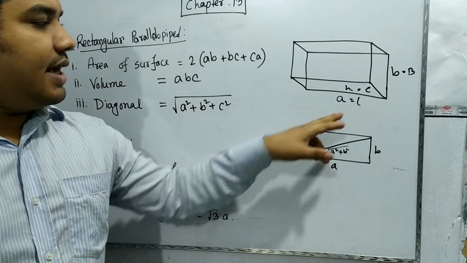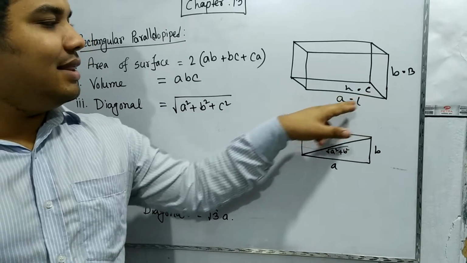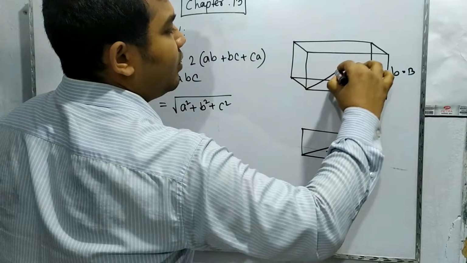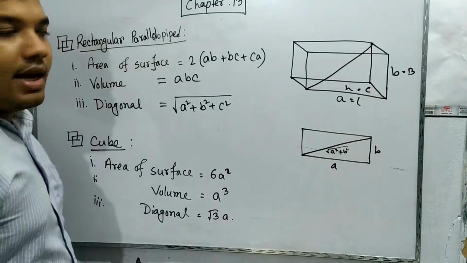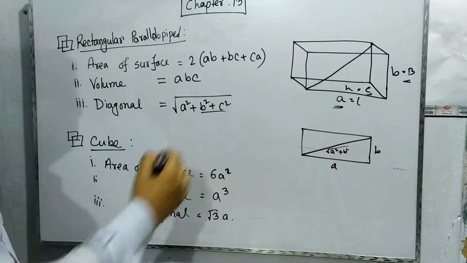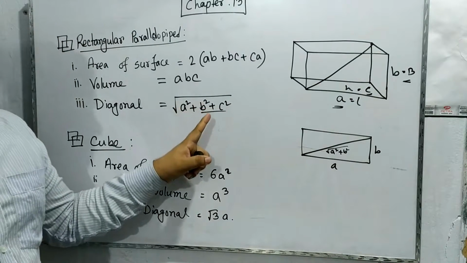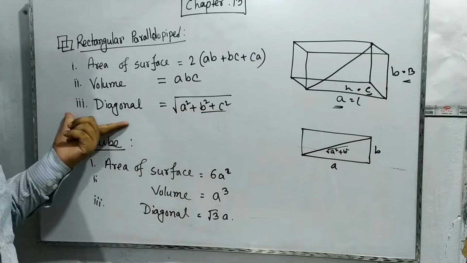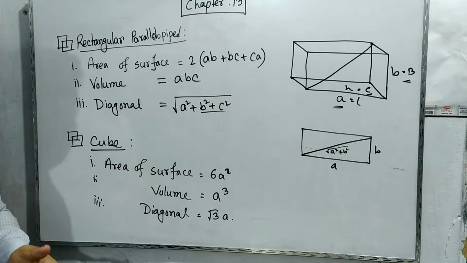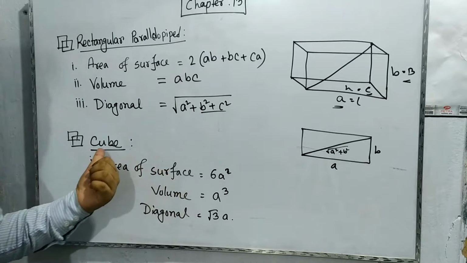Since here there are three components, length, breadth and height, the diagonal will look like this, and here three components will come. At that time we will get root over a square plus b square plus c square. This is the way to find the rectangular parallelepiped diagonal. And now we are talking about the cube.